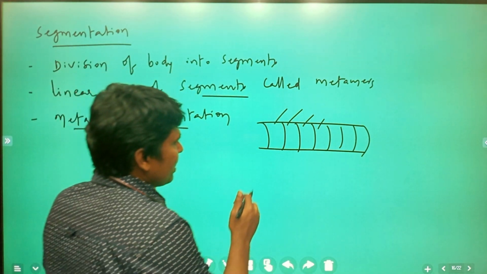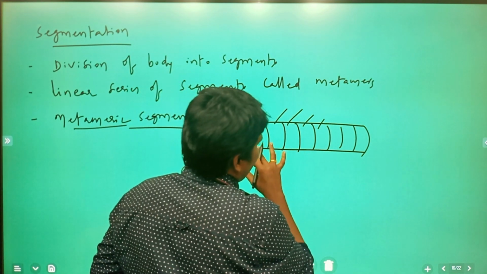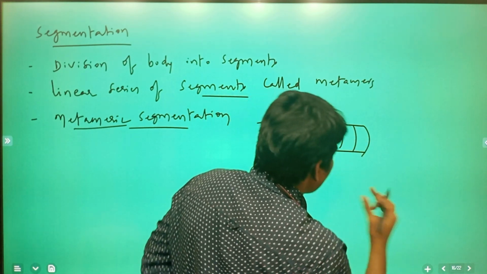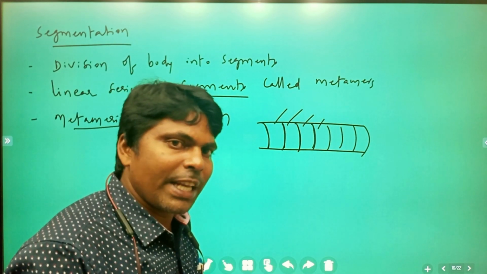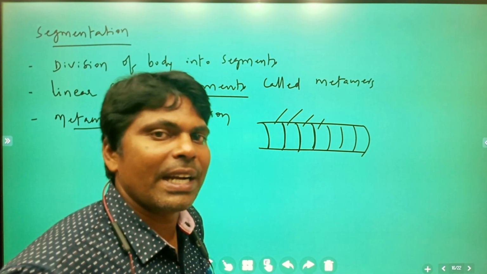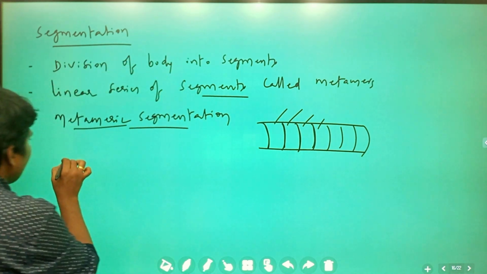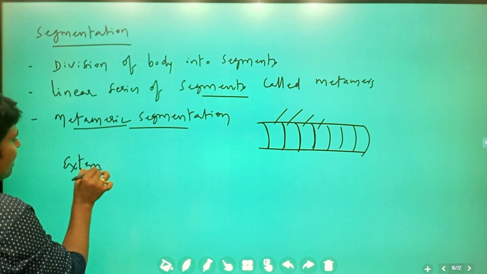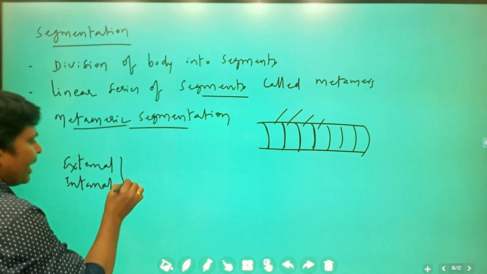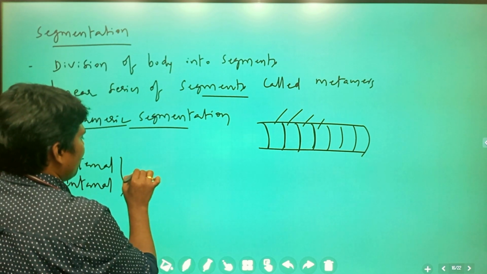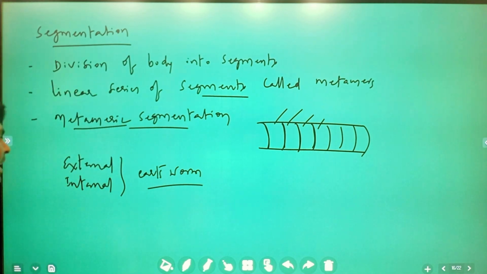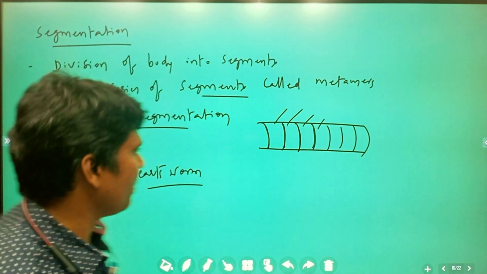Segmentation may take place externally, and segmentation may also take place internally. As an example of external as well as internal segmentation, you can take Pheretima, the earthworm. In the earthworm, external segmentation is possible, and internal segmentation also takes place.